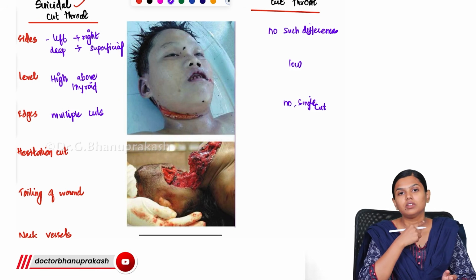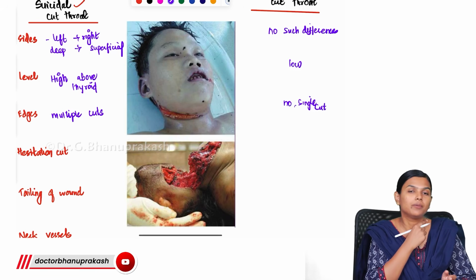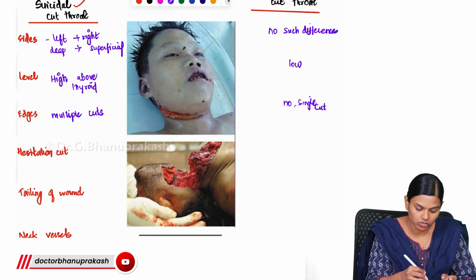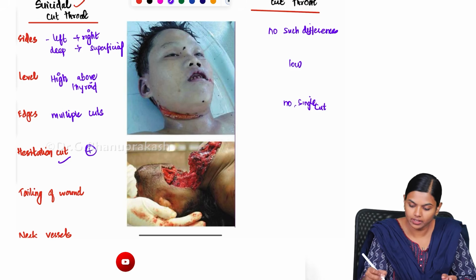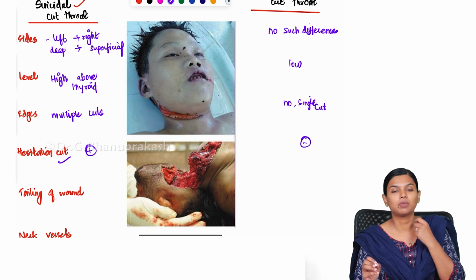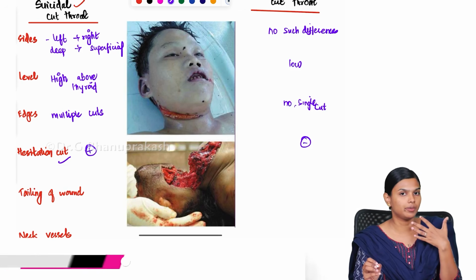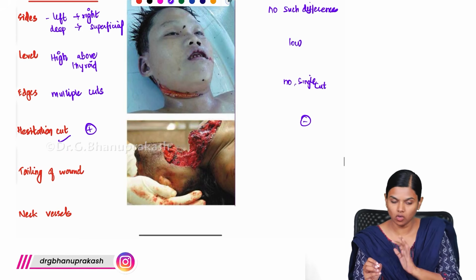There will be some irregular cuts, they will try to cut, do multiple cuts, they will be hesitating. So this hesitation cut will be present here while it will be absent in homicidal. Multiple cuts and hesitation cuts will be present only in suicidal wound, not in homicidal wound.